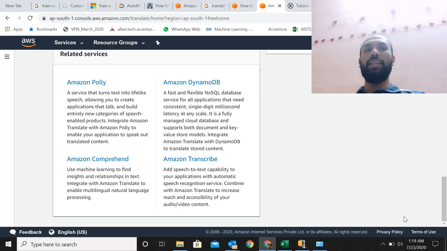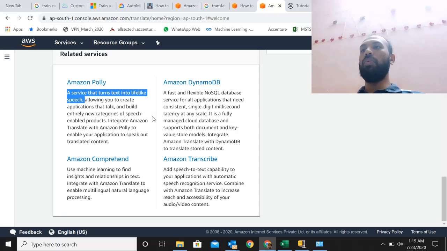Let's take a look at some of the related services. Before we go into translating text from one language to another, here we have something called Amazon Polly. It's a service that turns text into speech. If you want to create a lifelike system which converts your text into an actual voice, this is a service that can help you.